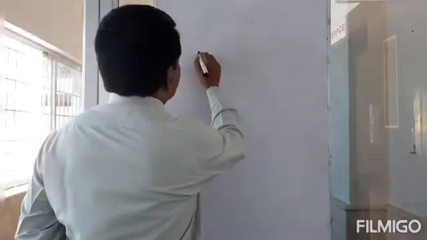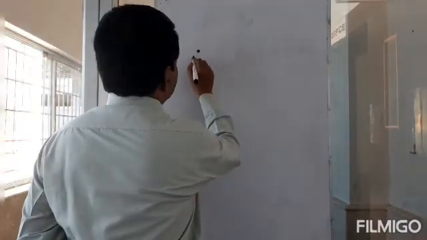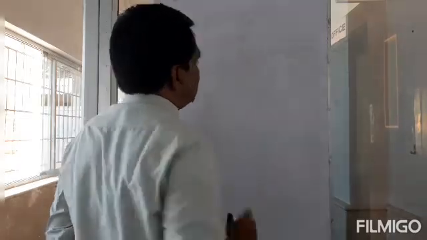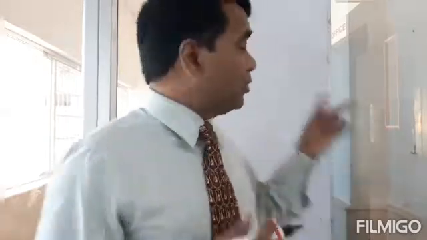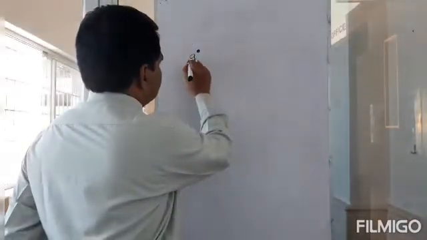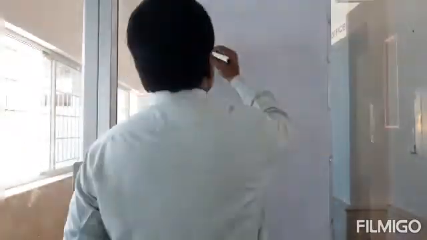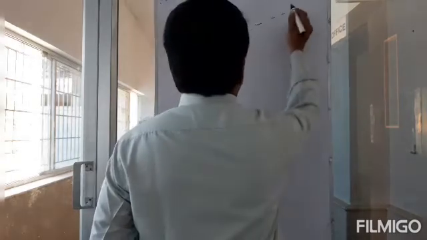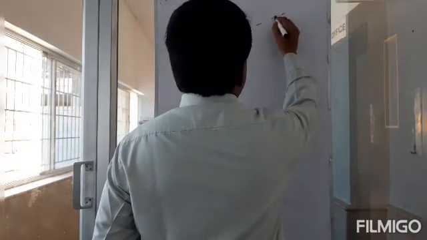Let me take a point charge. That will be Q1 here. I take it as positive, and I'm going to have another positive charge at this distance.